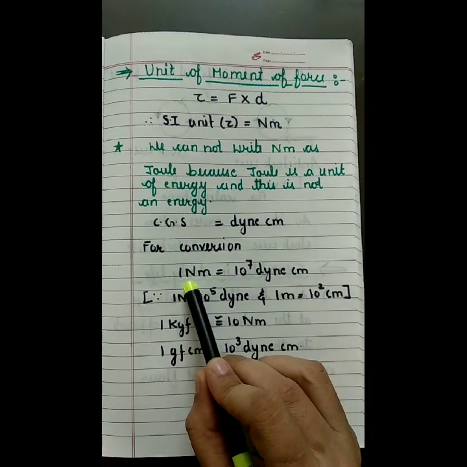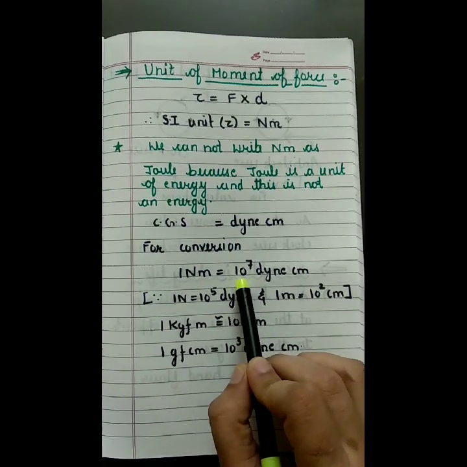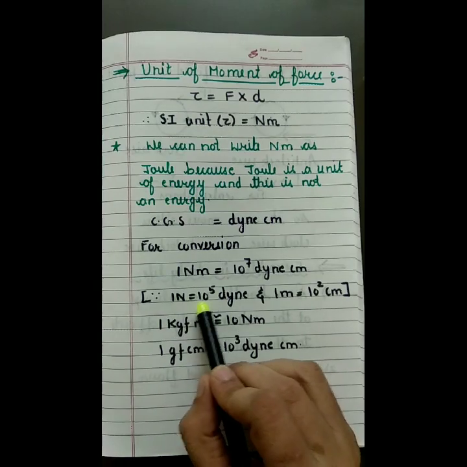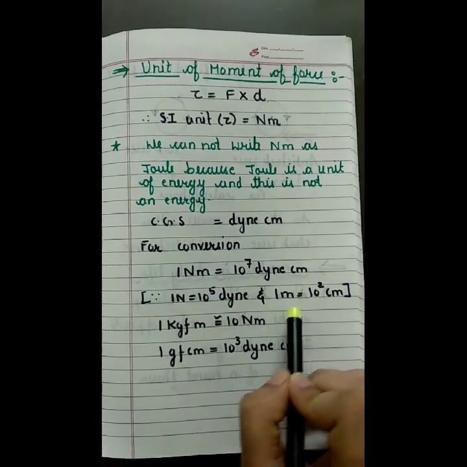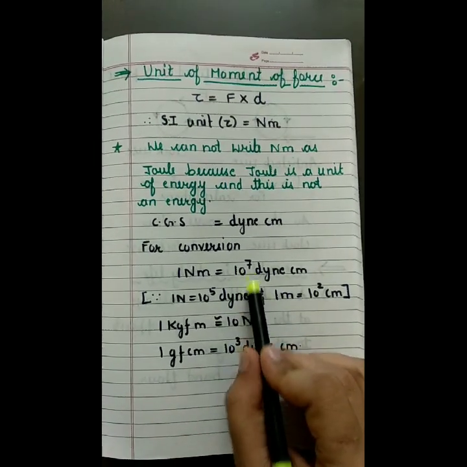So if the value is given in Newton meter and you want to convert it, directly multiply that value by 10 to the power 7. Why 10 to the power 7? Because we know that 1 Newton equals 10 to the power 5 dyne and 1 meter equals 10 to the power 2 centimeter. That's why it becomes 10 to the power 7.